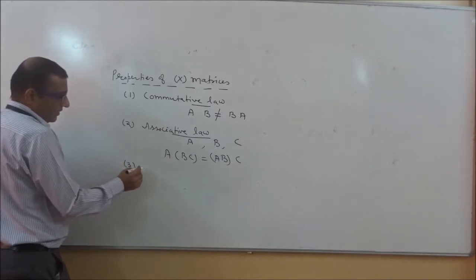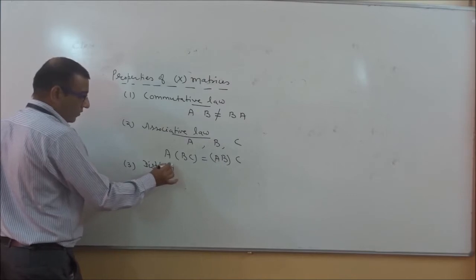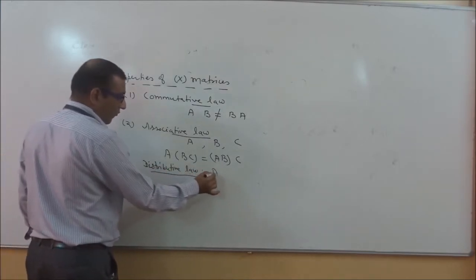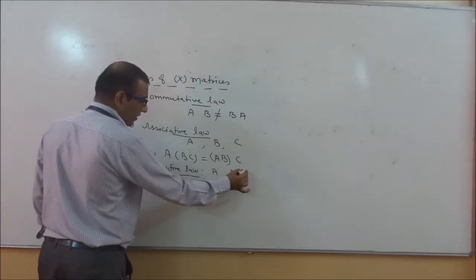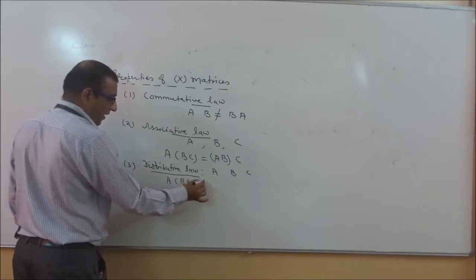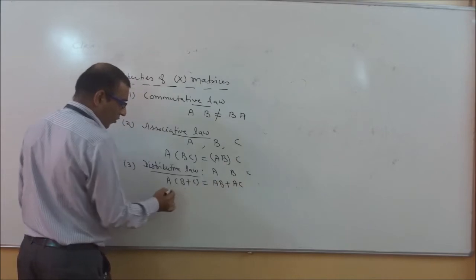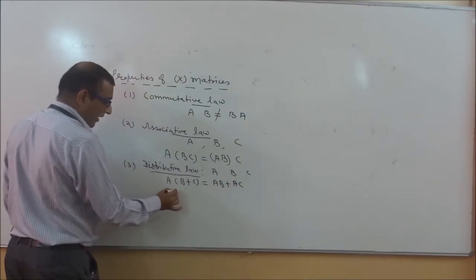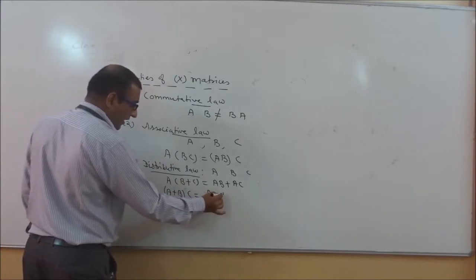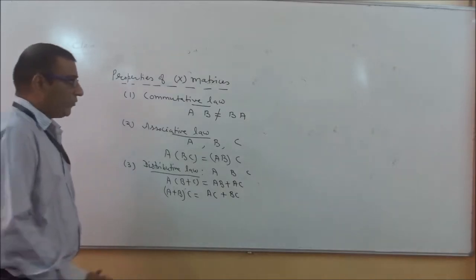The third property is the distributive law. Again, for example, if you are taking three matrices A, B, C, then A(B + C) is equivalent to AB plus AC. Or if we take (A + B) together, multiplied by the matrix C, it can be written as AC plus BC. So this is your distributive law, the distributive property.